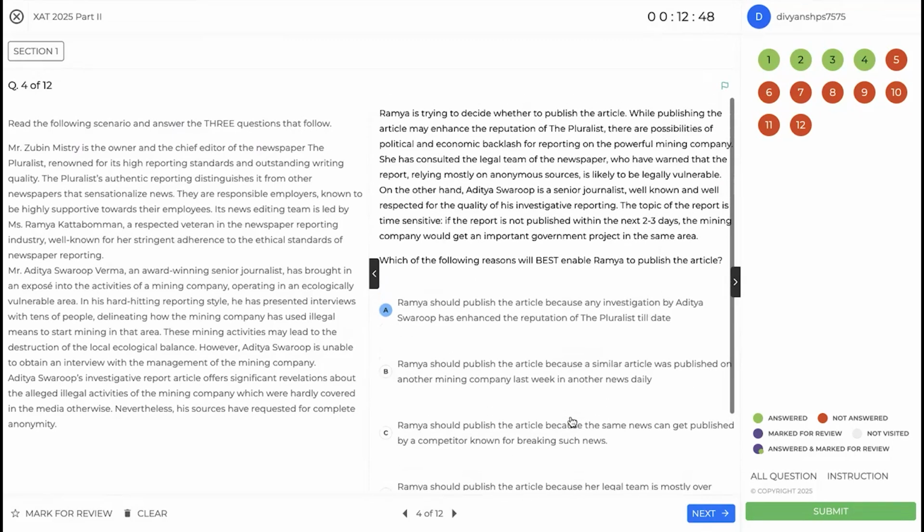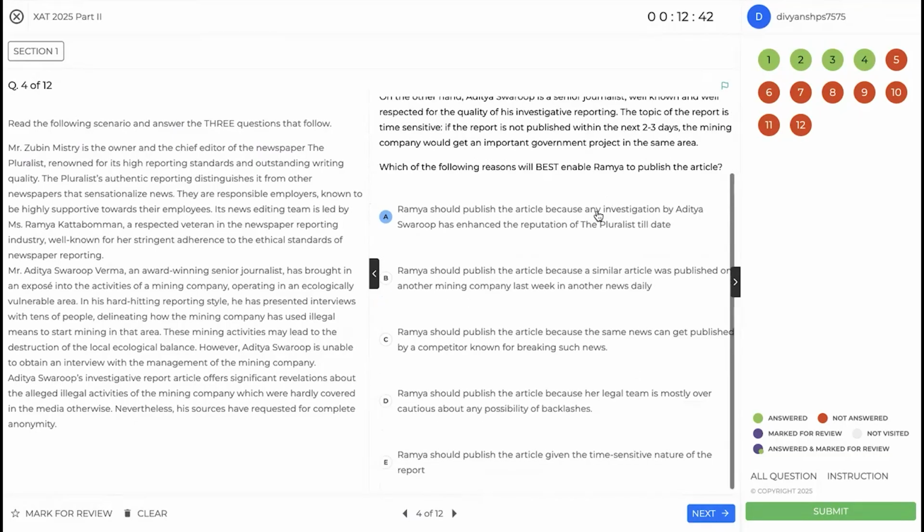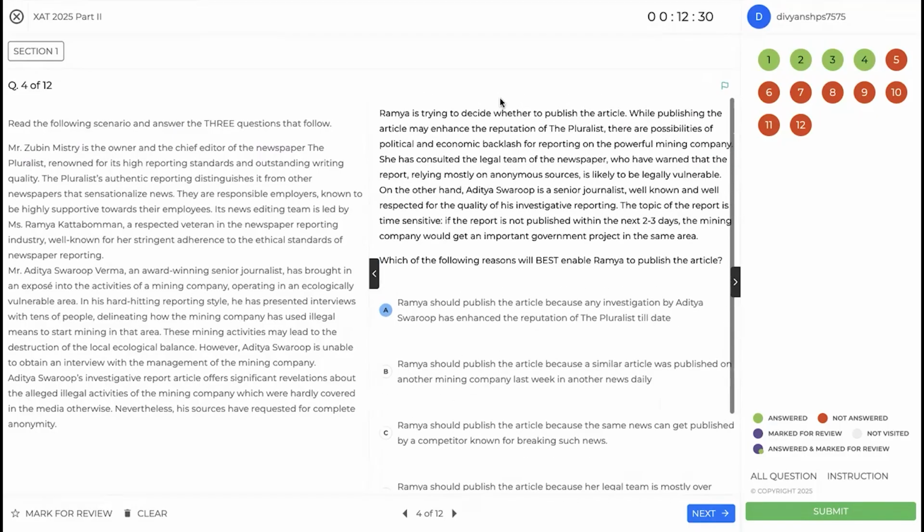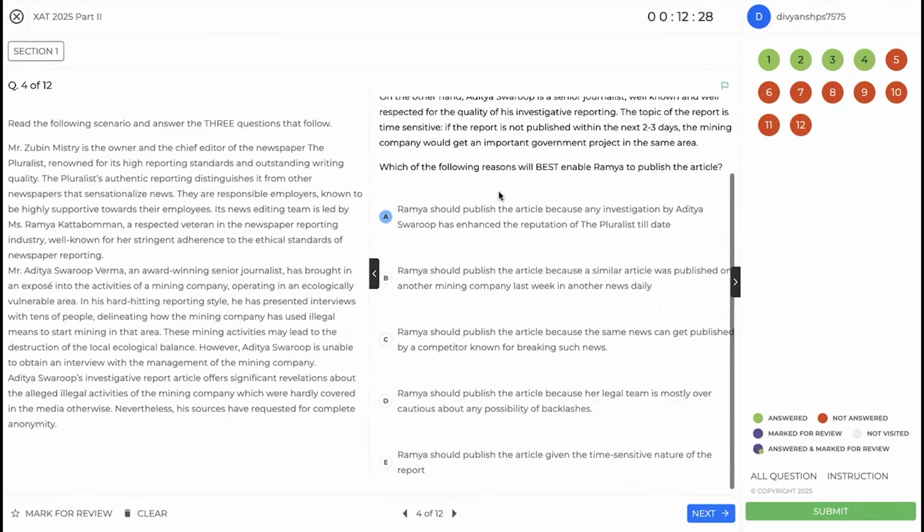So if there is a possibility of legal backlash, and which is very rightfully explained also because your sources are anonymous. So while this option is in the direction we want, A would be a better one, that we can trust our employee, instead of something which has been already painted very well for us.